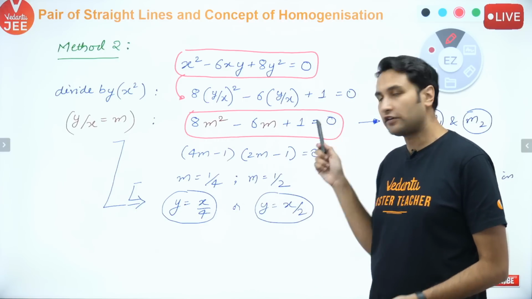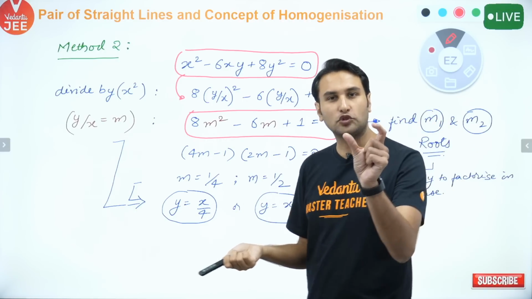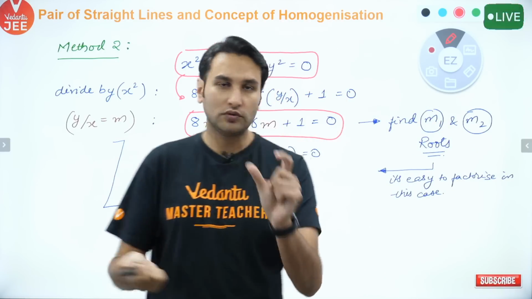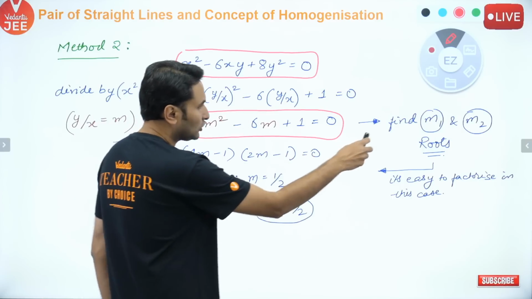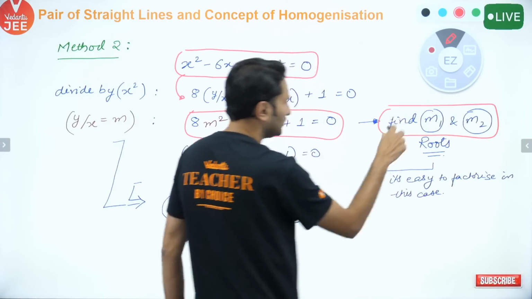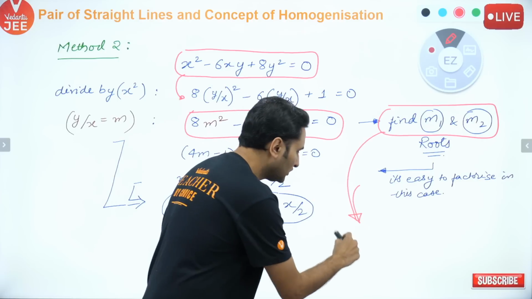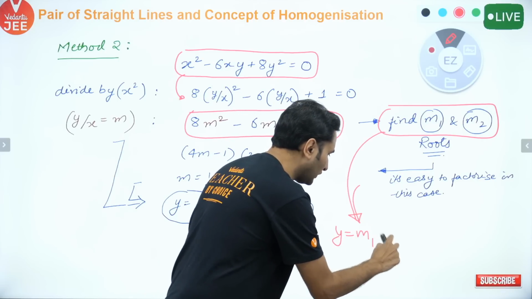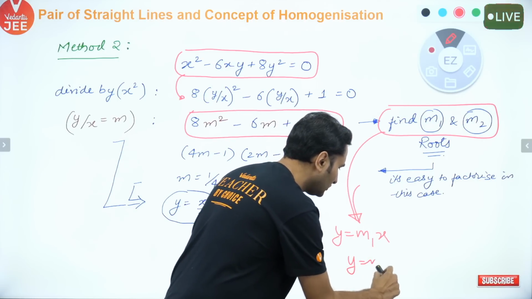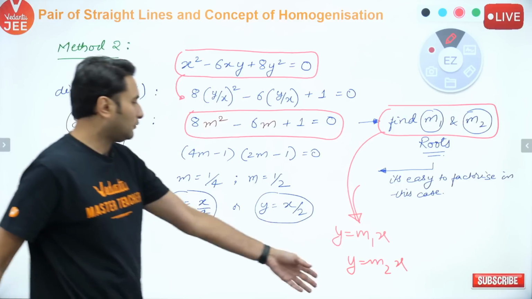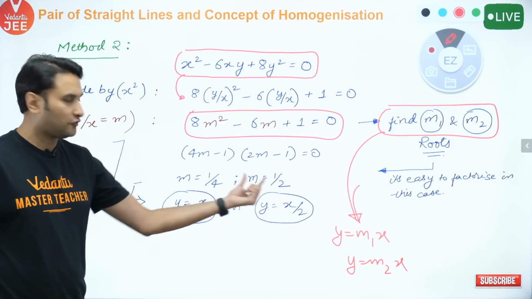Now you have a quadratic equation which you can solve. आपके पास दो वैल्यूज आ जाएंगी m1 m2. जब आप इसको सॉल्व करोगे तो आपके पास रूट्स आ जाएंगे m1 and m2, it will directly tell you that the equations are y is equal to m1x and y is equal to m2x. m1 and m2 in this case are coming out to be 1 by 4 and half.